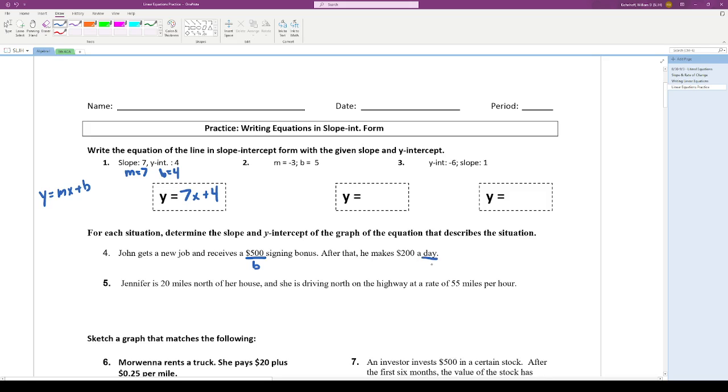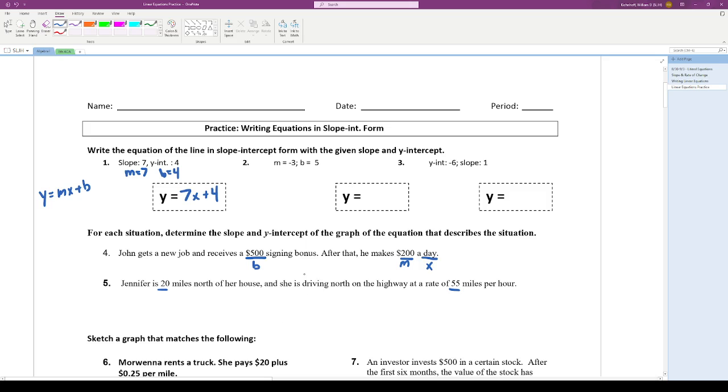So the number of days, that's variable. If he works 1 day, he makes $200. If he works 10 days, he'll make $2,000. So the number of days is variable, and then this is how much he makes per day. That would be our slope. So when we're looking at word problems, the key is identifying between the two numbers given, which one is going with the variable and which one is our constant, that's our offset or our y-intercept.